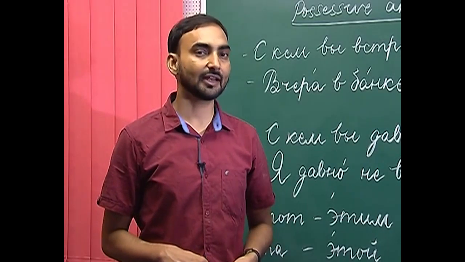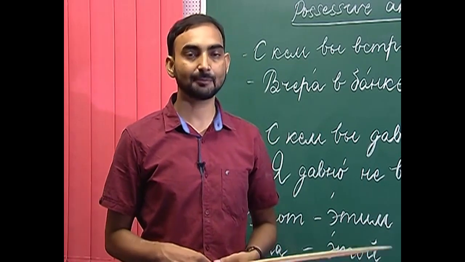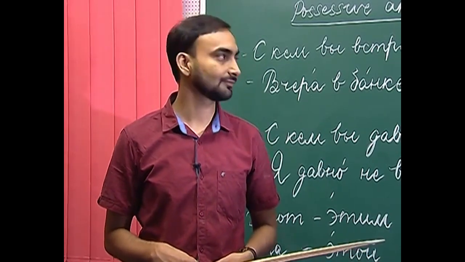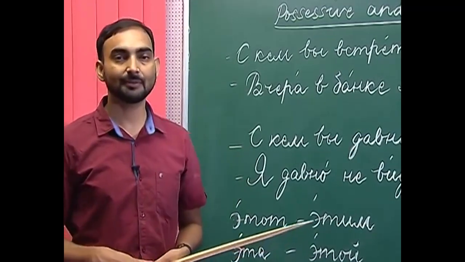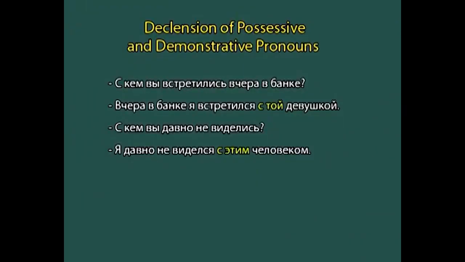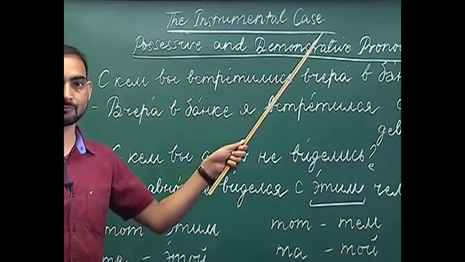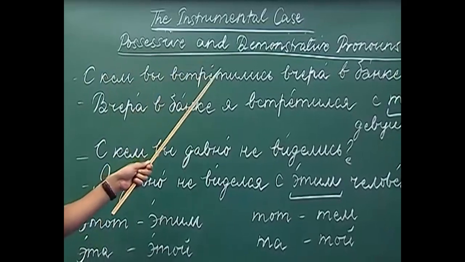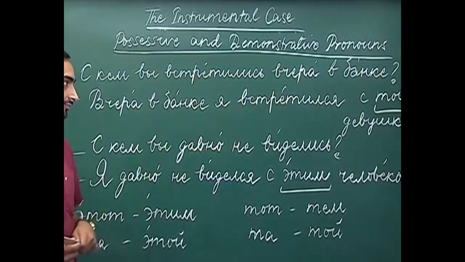Let us discuss the declension of demonstrative pronouns in the instrumental case. So, how do demonstrative pronouns decline in the instrumental case? Skiem vef strechelis chirav banke. With whom did you meet yesterday at the bank?